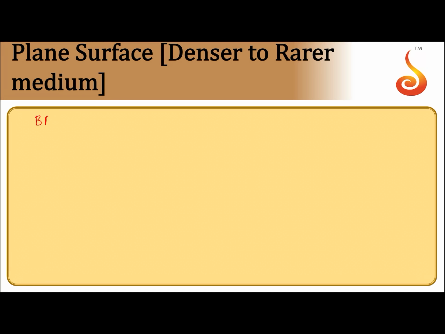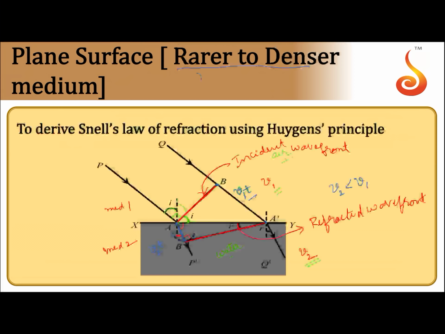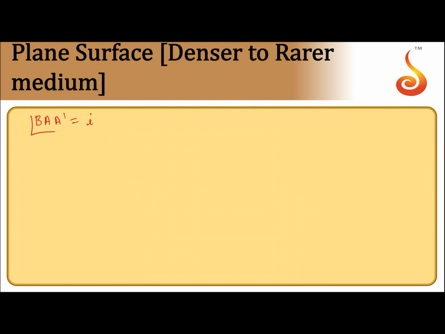Now one thing you can notice, angle BAA' is i, and let this be B'. So angle B'A'A is equal to r. So this is what we have got.